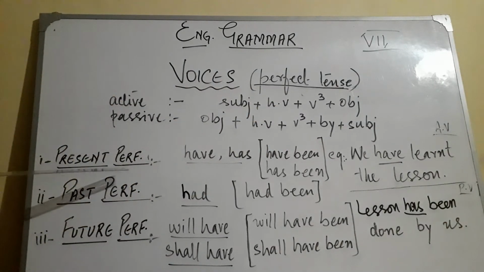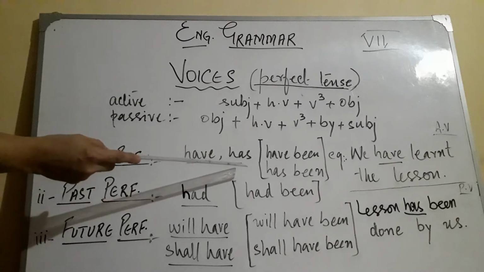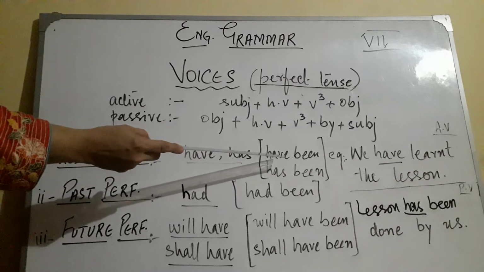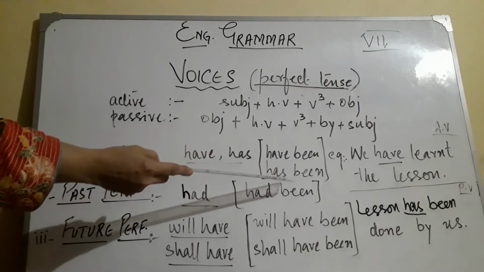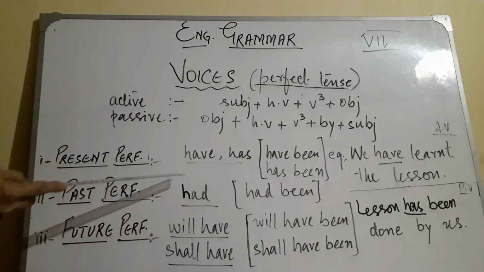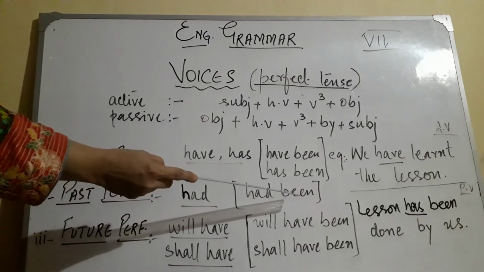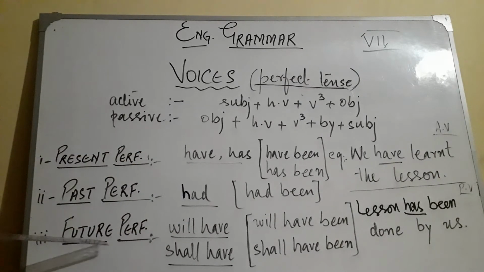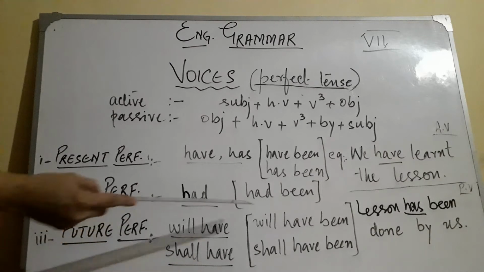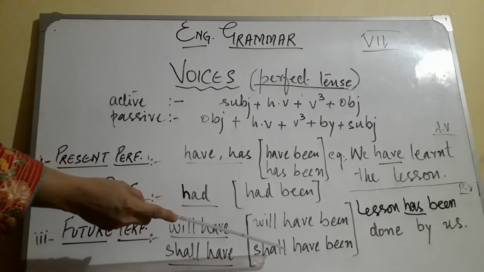Now, in case of present perfect, what helping verb will be there? In active voice, have, has will be there, and when you change it into passive voice, have, has will be converted into have been, has been according to your object. Past perfect, active voice, helping verb is had, and in passive voice it will become had been. Likewise, future perfect, we have will have, shall have in active voice, and it will change into will have been, shall have been when you change it into passive voice.